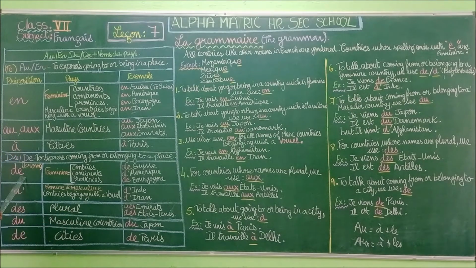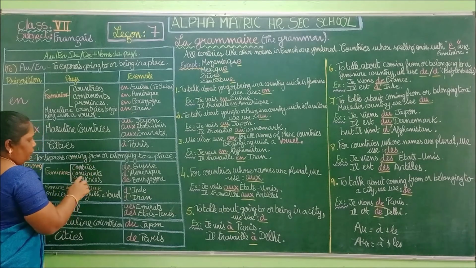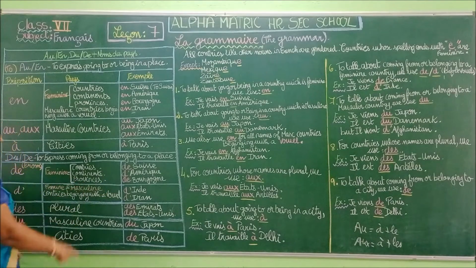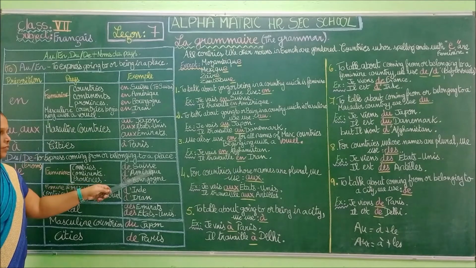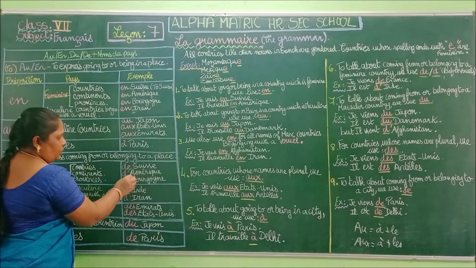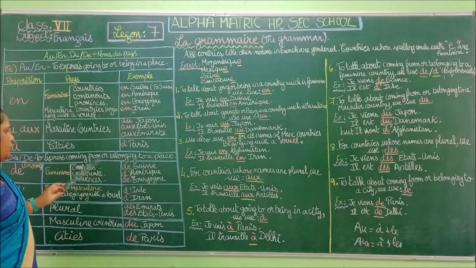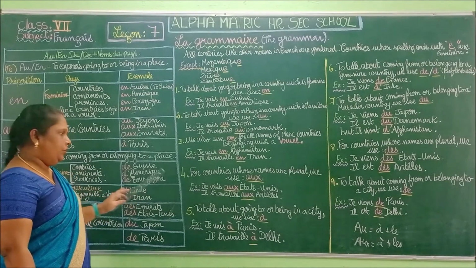DE, D-E. When we are going to use DE: for feminine countries, feminine continents and feminine provinces. The same here, from Switzerland, from America, okay, from America. Next one, from Bourgogne.